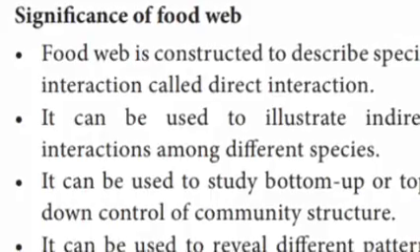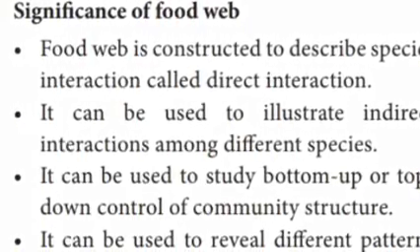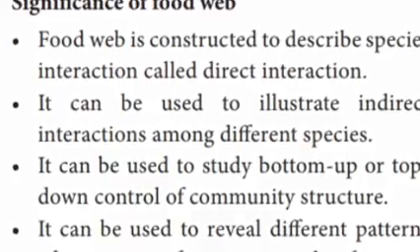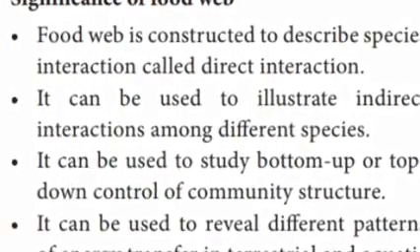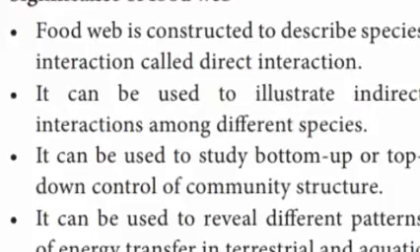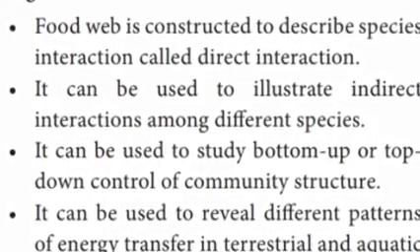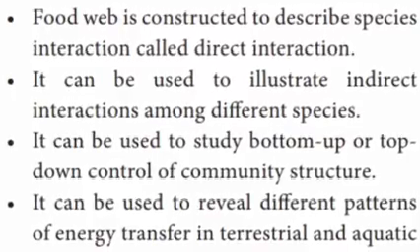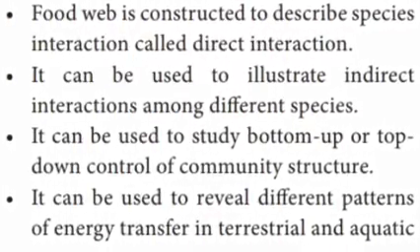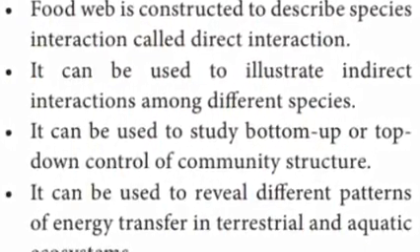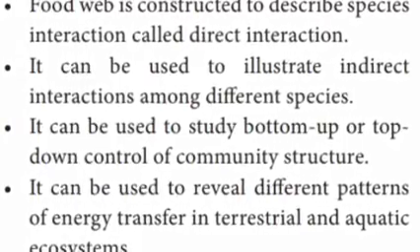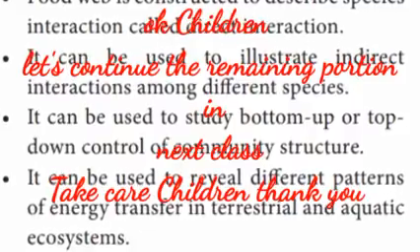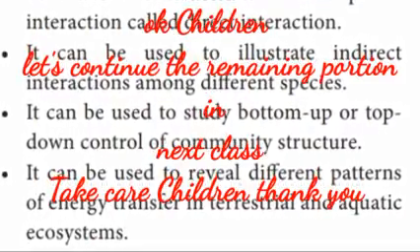Children, the last one is the significance of the food web. The food web is constructed to describe species interactions, called direct interactions. It can be used to illustrate indirect interactions among the different species. It can be used to study bottom-up or top-down control of a community structure. It can be used to reveal the different patterns of energy transfer in terrestrial and aquatic ecosystems.